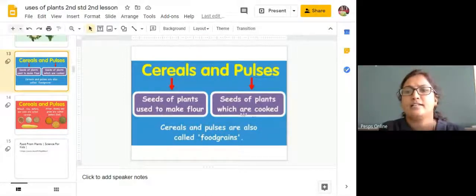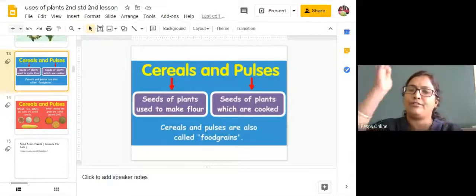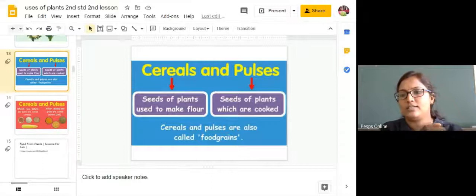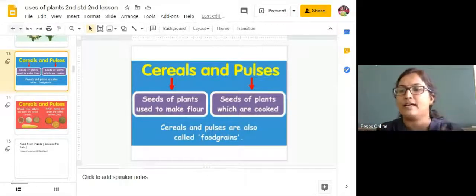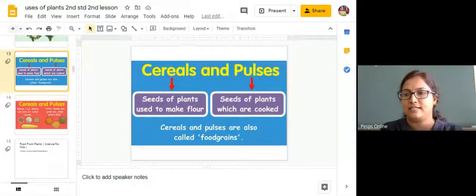Okay, next, the seeds of plants which are cooked, for example, pulses. What do you mean by pulses? If I give you one seed, and if you break the seed and it splits into two equal half parts, then we consider it as a pulse.